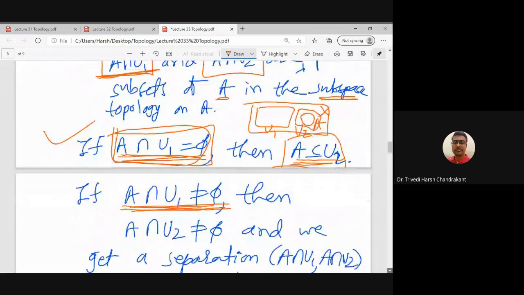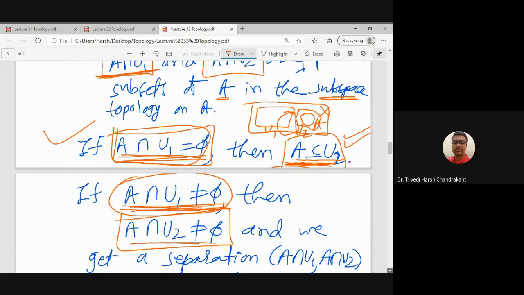Now for this set, there is another possibility, that it is not a null set. If it is not a null set, that means it actually intersects with U1. In this case, again, if A is a subset of U2, then we are done. But if A is not in U2, that means A intersection U2 is also the null set. Even in this case also, the intersection is the null set.